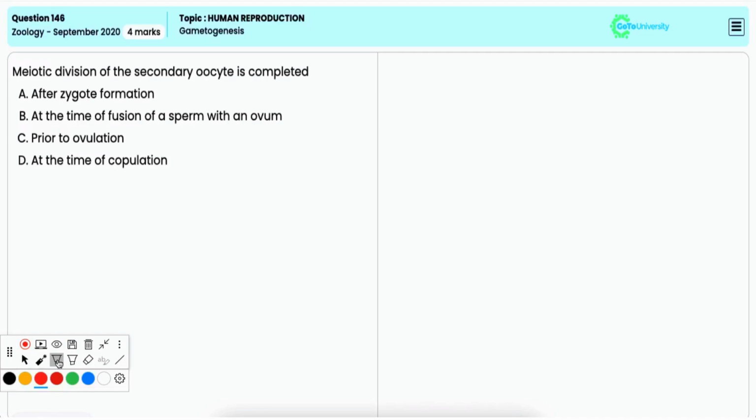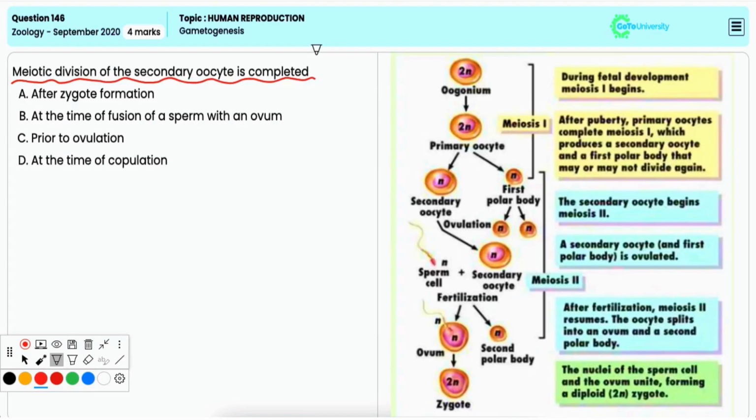In this question, you have to identify at what stage or when the meiotic division of a secondary oocyte is completed. Option A, after zygote formation. This is incorrect. The meiotic division of the secondary oocyte is completed before the formation of the zygote and not after its formation. Option B, at the time of fusion of a sperm with an ovum.